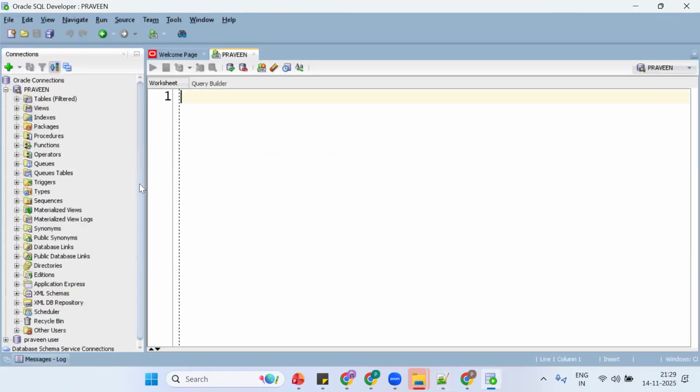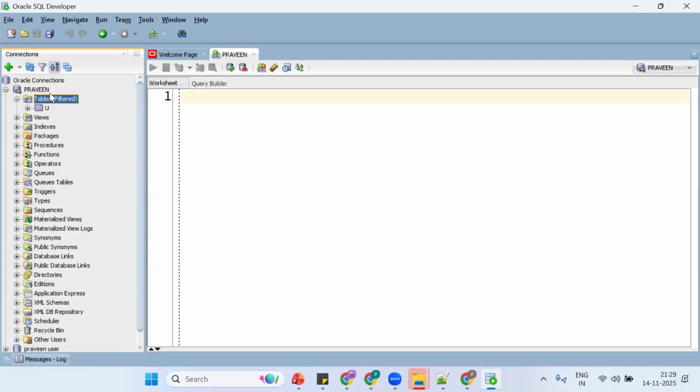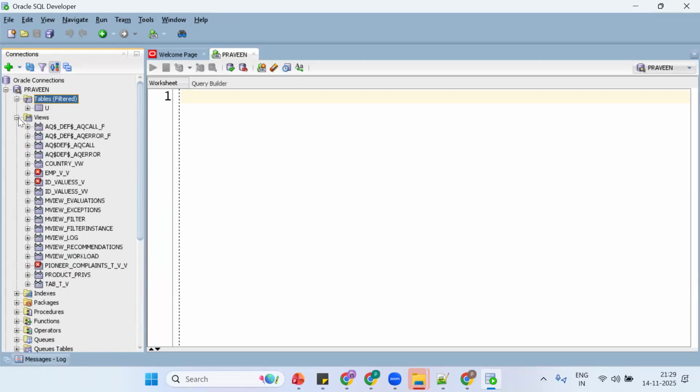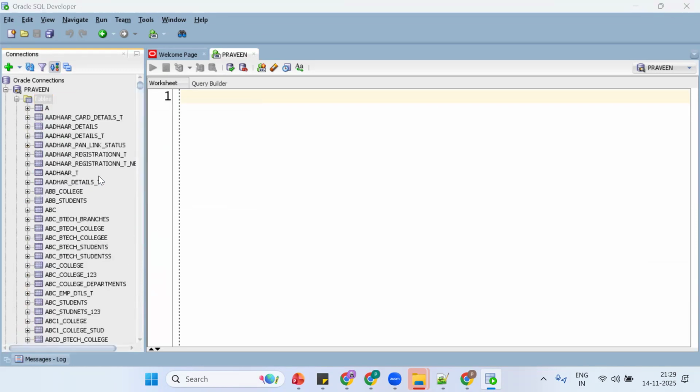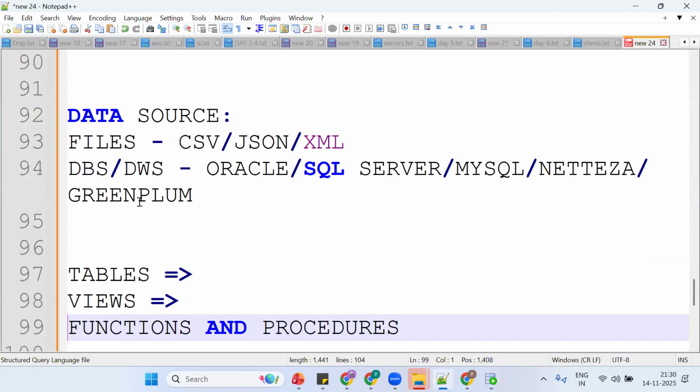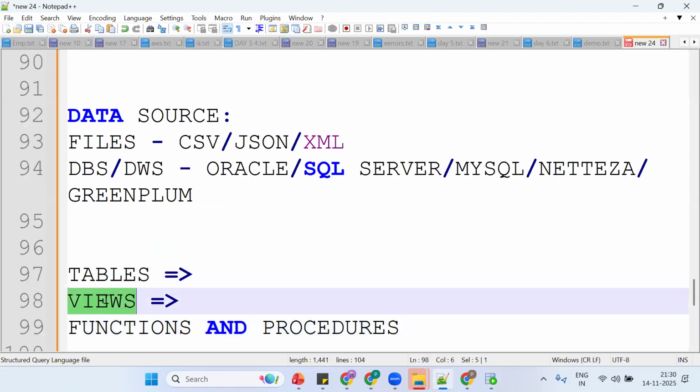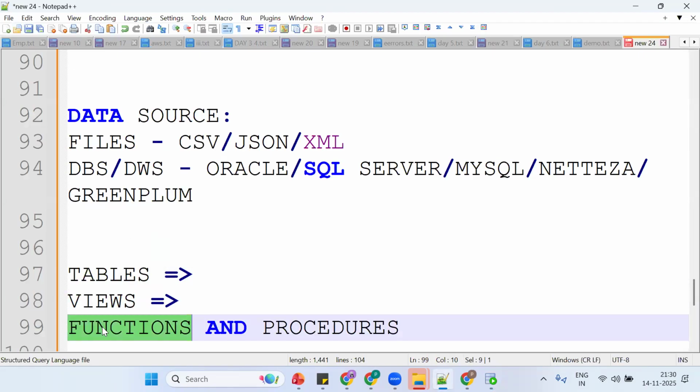Already these are available. So this is an Oracle database, and in this Oracle database, tables are there, views are there, and we just need to migrate them to Snowflake. Let me help you. You need to understand that my tables are there, my views are there, my functions are there, and the procedures are all available. Now we want to